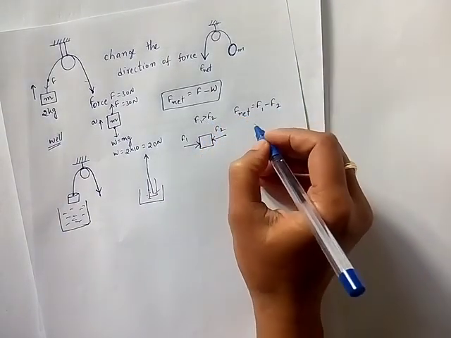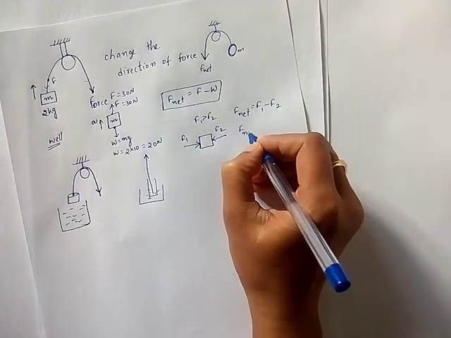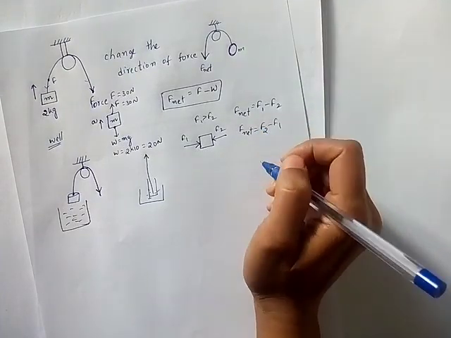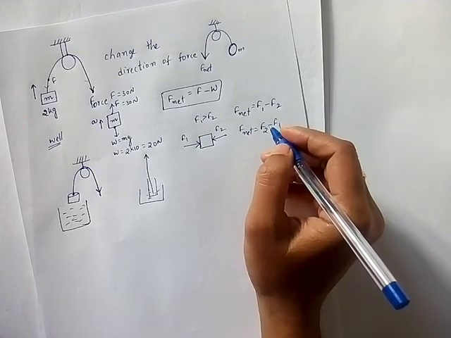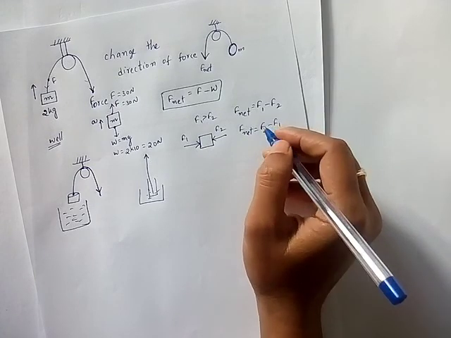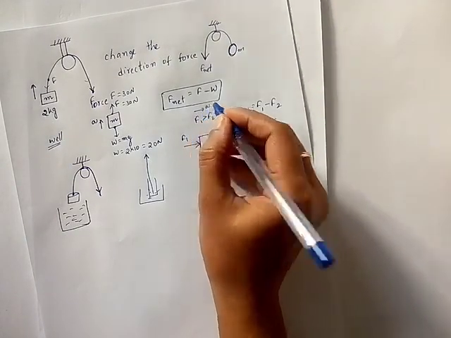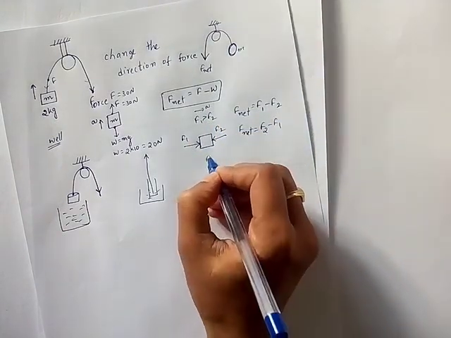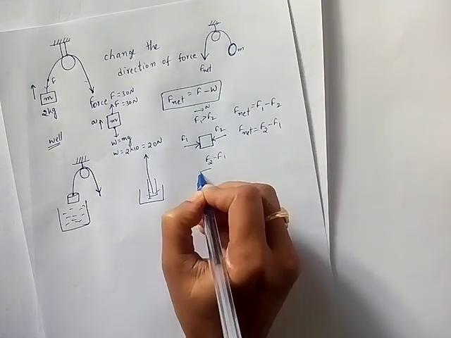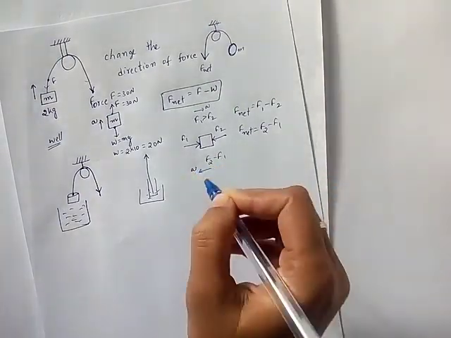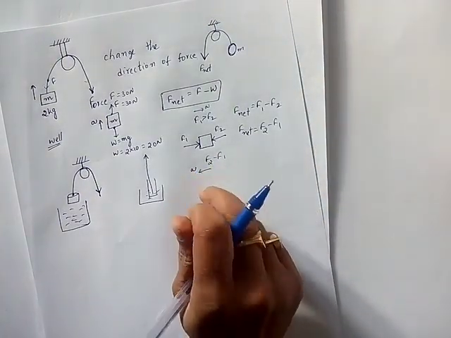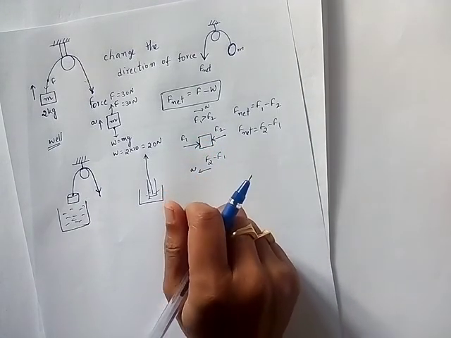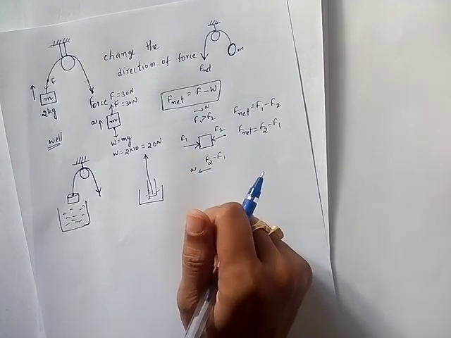If F2 is greater, F net is equal to F2 minus F1, and the acceleration of the block will be along the direction of the greater force. If F1 is greater, acceleration will be along F1. If F2 is greater, acceleration will be along F2. This you have to remember in free body diagrams. This point is very important. You should be able to identify the acceleration direction.